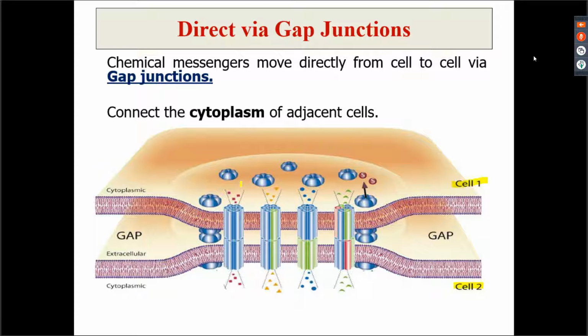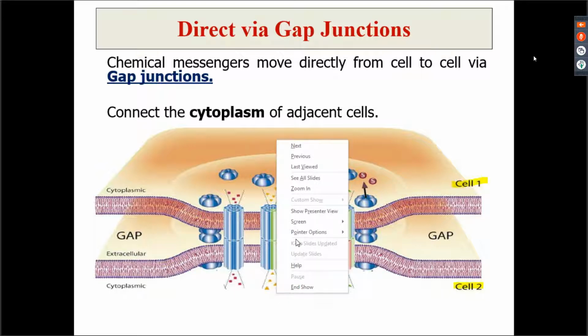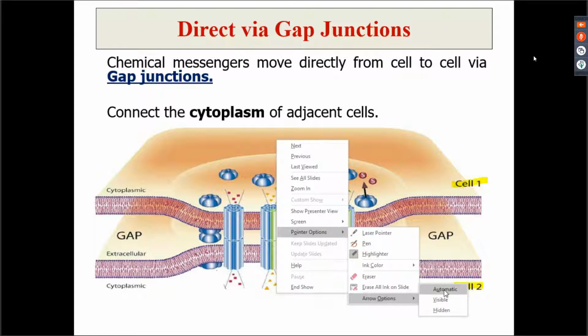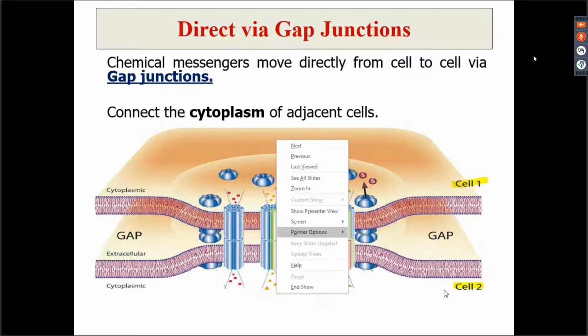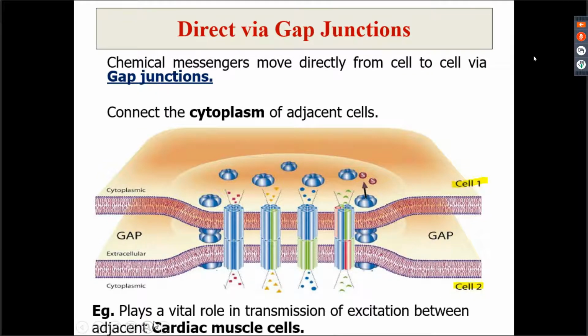So you can have a chemical messenger in cell 1 which is directly transferred through the gap junction into cell 2. This is how the communication occurs between these two cells, and this type is basically seen in your cardiac muscles, right? It plays an important role in transmission of excitation between adjacent cardiac muscles.